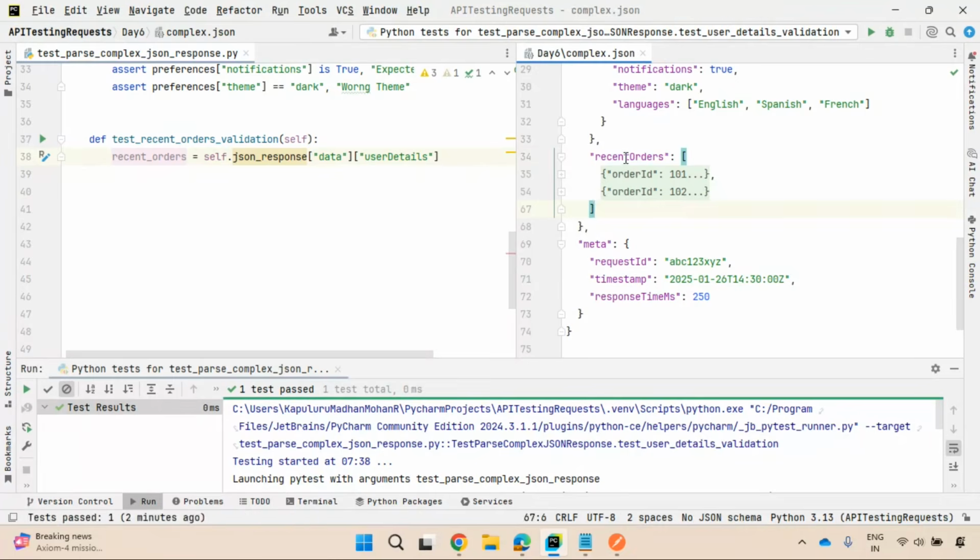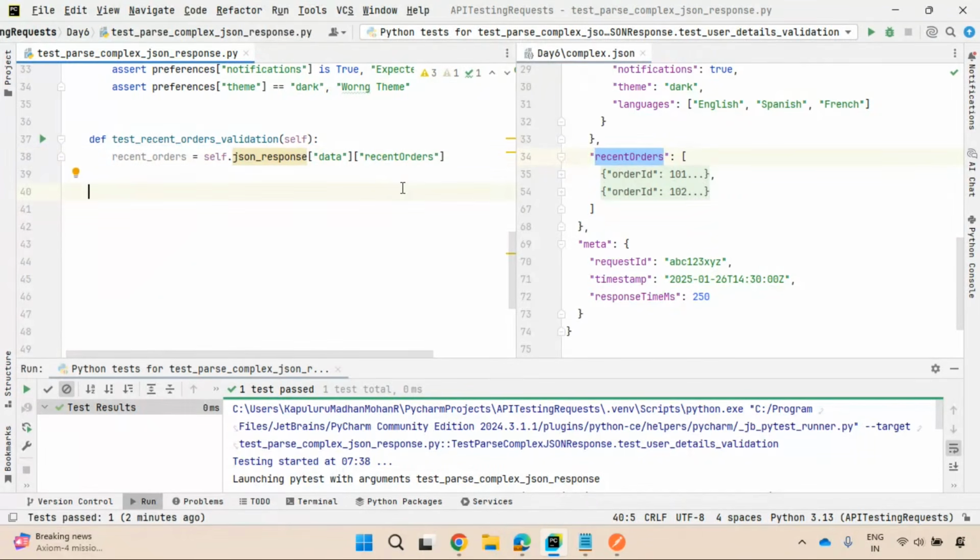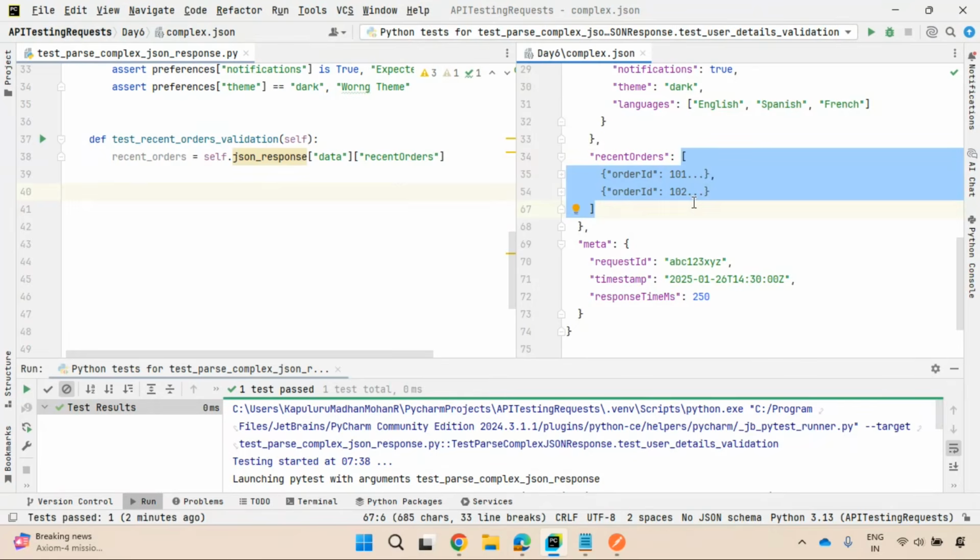So in the data, you have this recent orders. That's it. It will return me this array. The array again consists of two items. Can I apply the length function on this? Yes, you can apply.